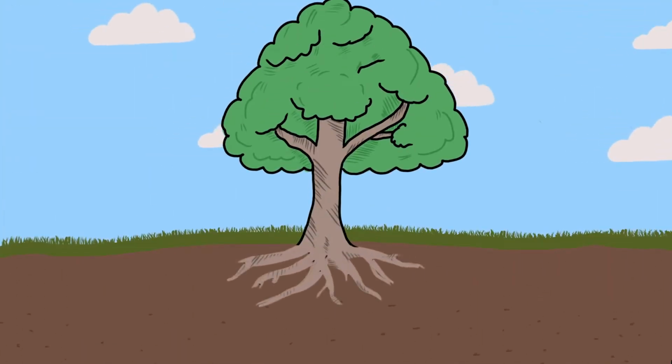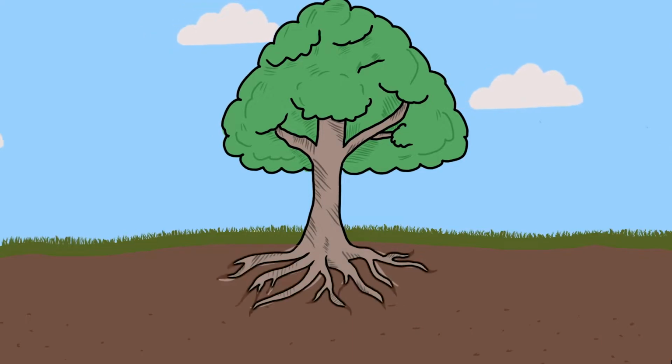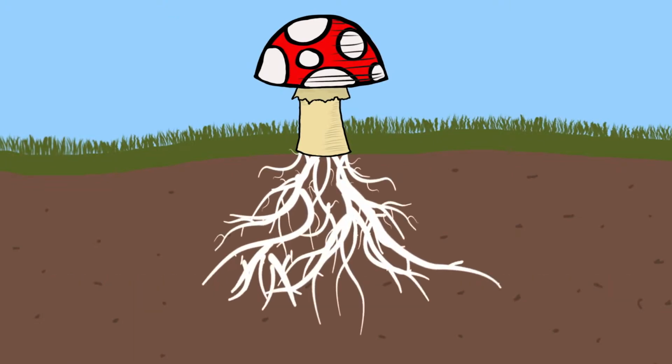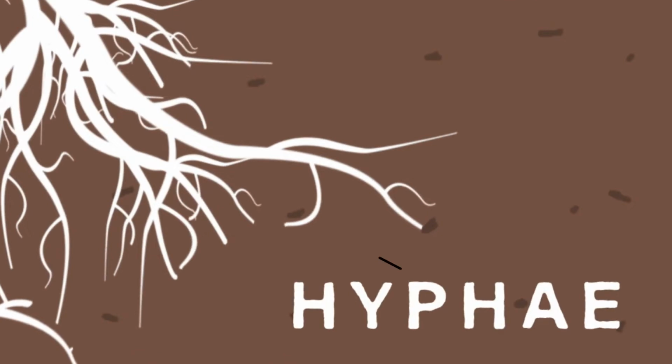Tree roots only reach so far into the ground. They can only gather up so many nutrients, and because of this, they need a little help from their mycorrhiza friends. Mycorrhiza means fungus root. Underground, coming out of the stems of mushrooms, are masses of white threads that wrap around or penetrate the plant's roots. They're individually known as hyphae.